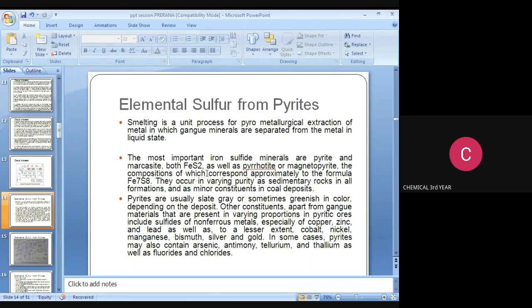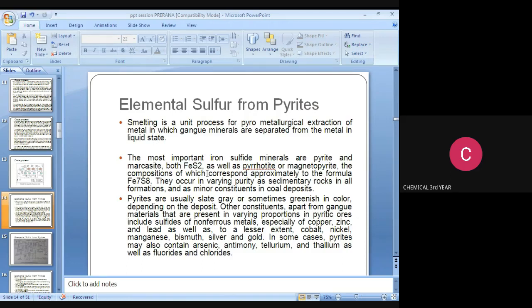Pyrites are usually slate gray or sometimes greenish in color, depending upon the deposit. Other components apart from gangue materials that are present in varying proportions in pyritic ores include sulfides of nonferrous metals, especially of copper, zinc, and lead, as well as to a lesser extent cobalt, nickel, manganese, bismuth, silver, and gold.